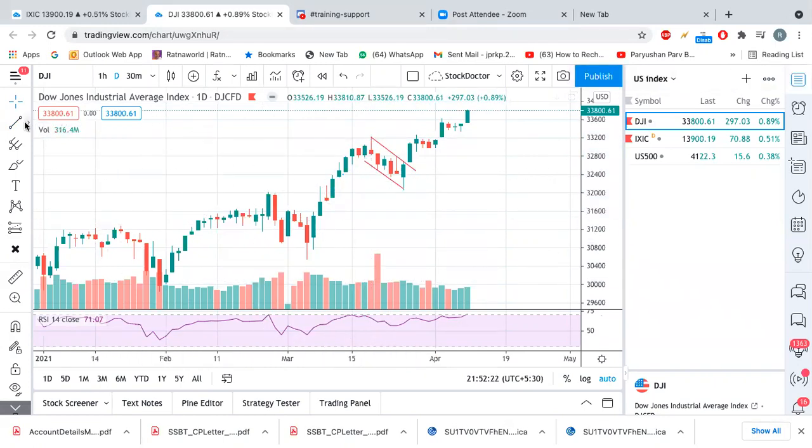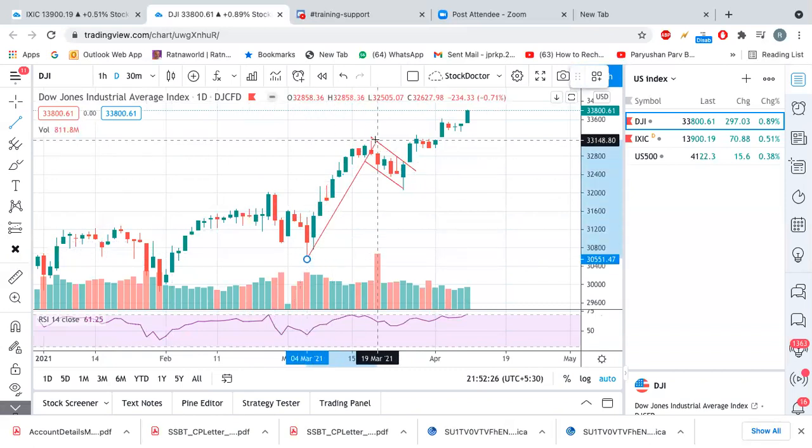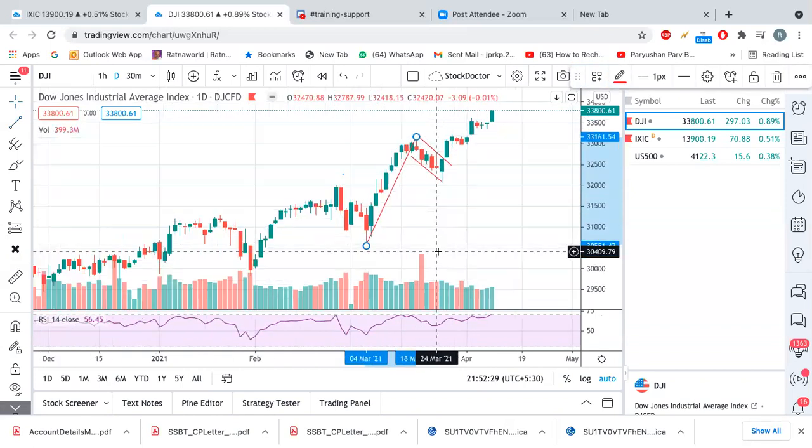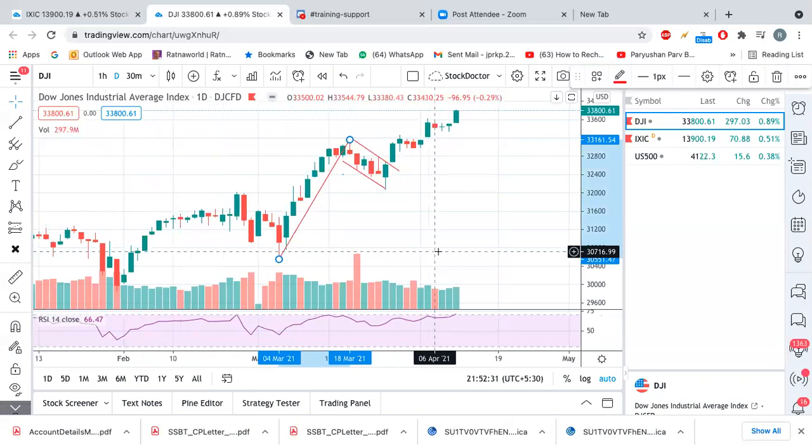And if you see the bottom of it, this we can draw as a pole, and this is a flag pattern. All right, so I mentioned that the index has power to go 33500, 34,000 and 34,500, right? So it achieved our first target, and it is going towards almost our second target.